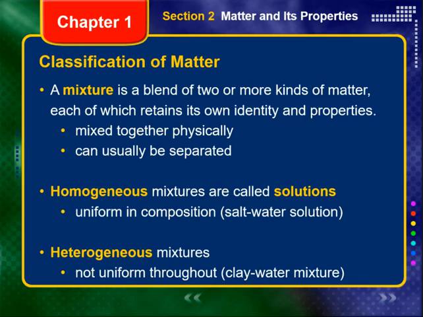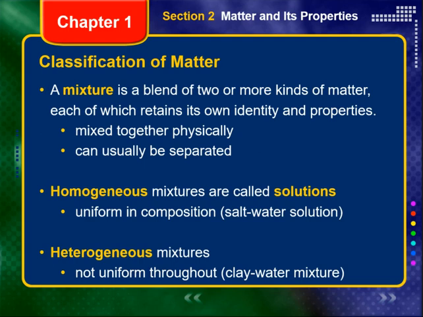You deal with mixtures every day. Nearly every object around you, including most things you eat and drink, and even the air you breathe, is a mixture. A mixture is a blend of two or more kinds of matter, each of which retains its own identity and properties. The parts or components of a mixture are simply mixed together physically and can usually be separated. As a result, the properties of a mixture are a combination of the properties of its components.